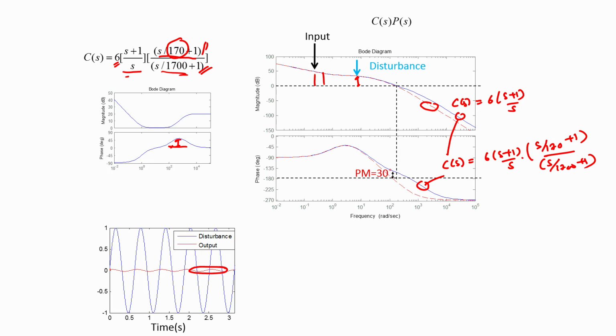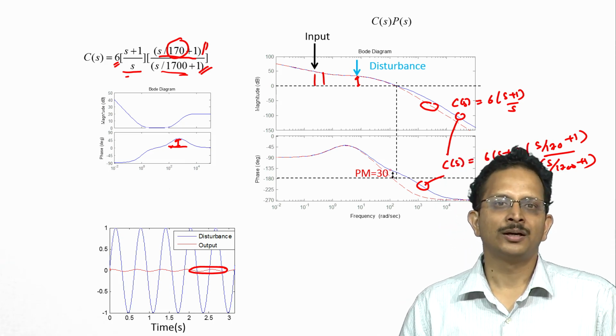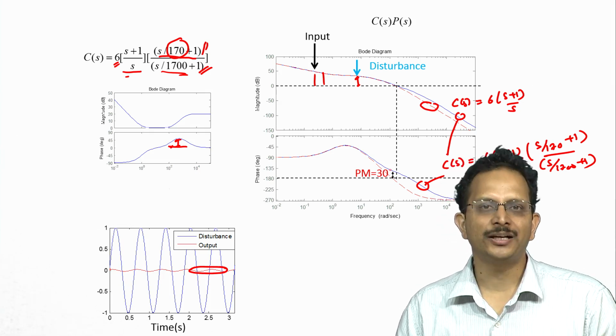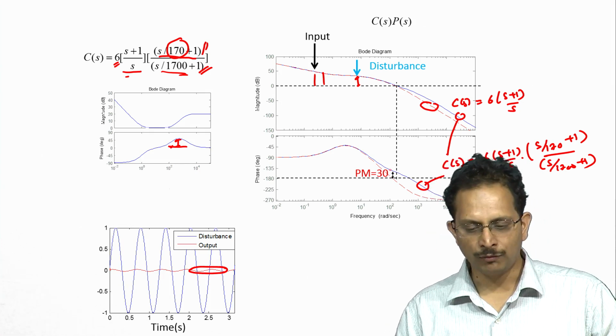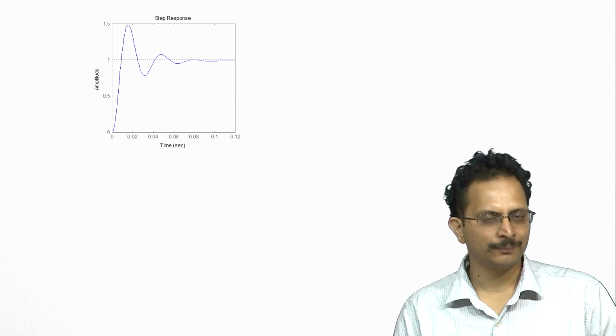This concludes the design of controllers in response to certain specifications for tracking as well as disturbance rejection. These examples were taken in order to highlight the different steps involved in the design by means of numerical examples.